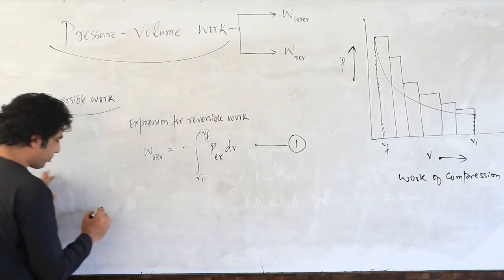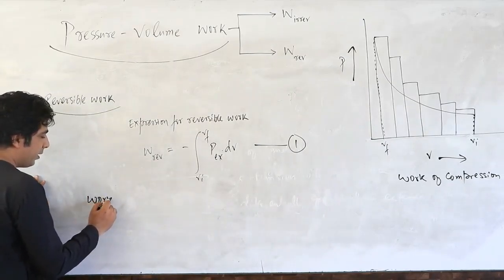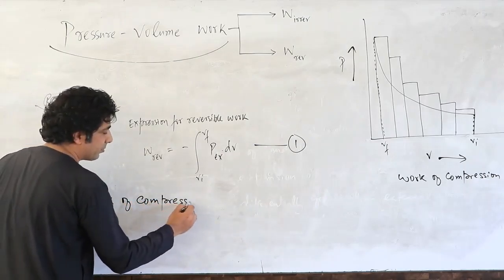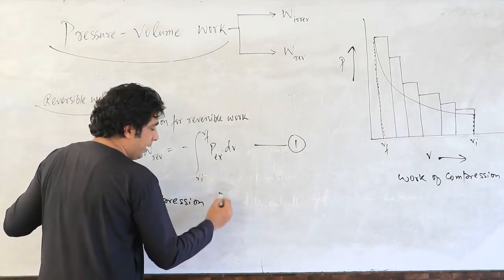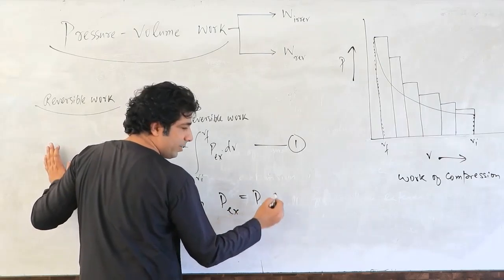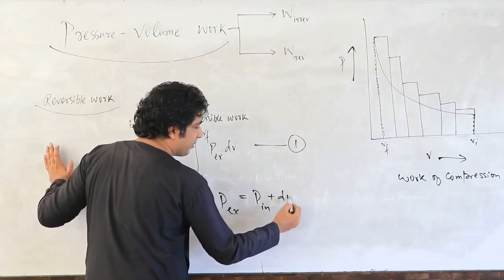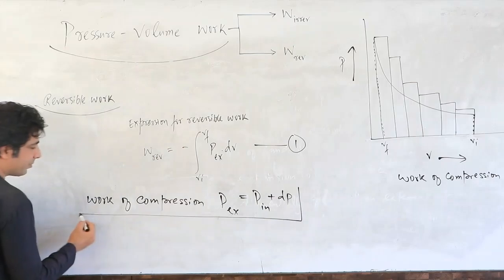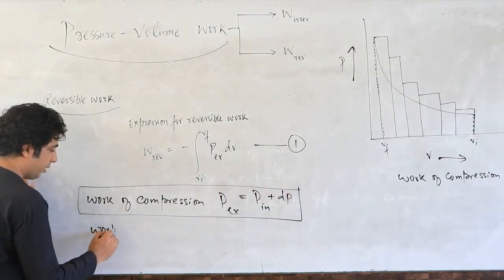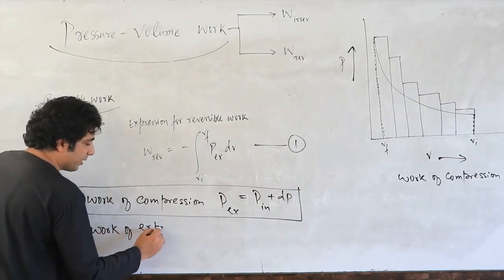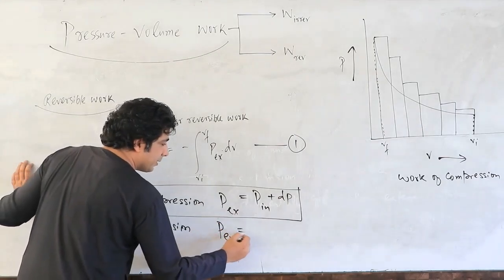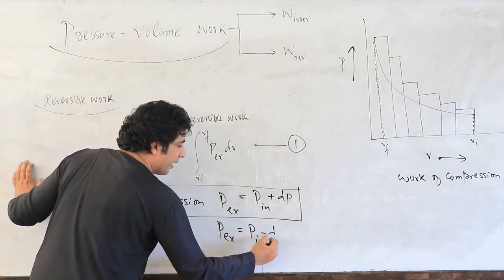Have a look here. For the work of compression, we already know P external is equal to P internal plus dP. And for the work of expansion, we know that P external is equal to P internal minus dP.